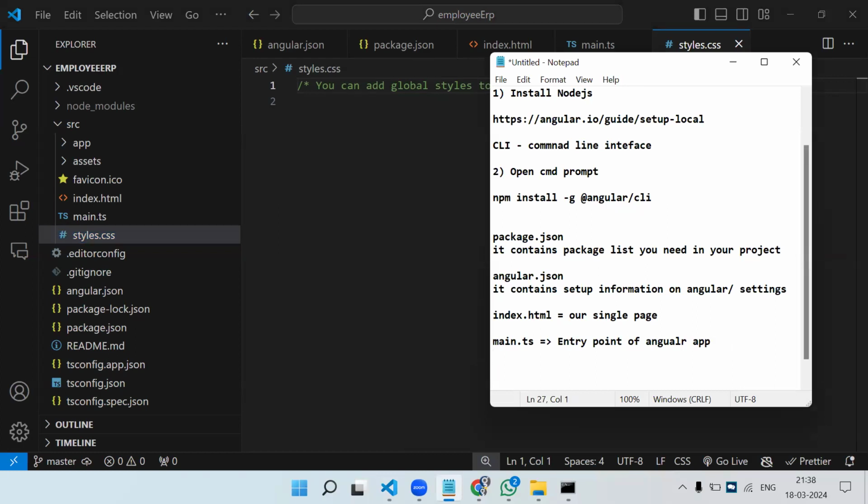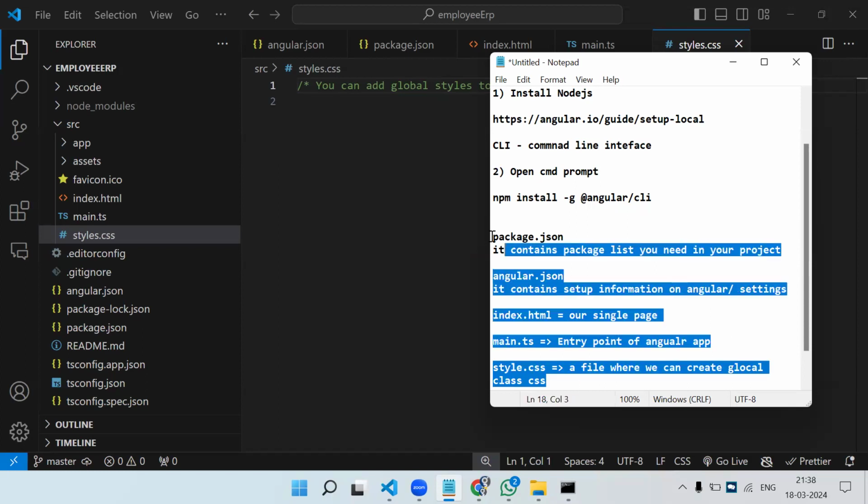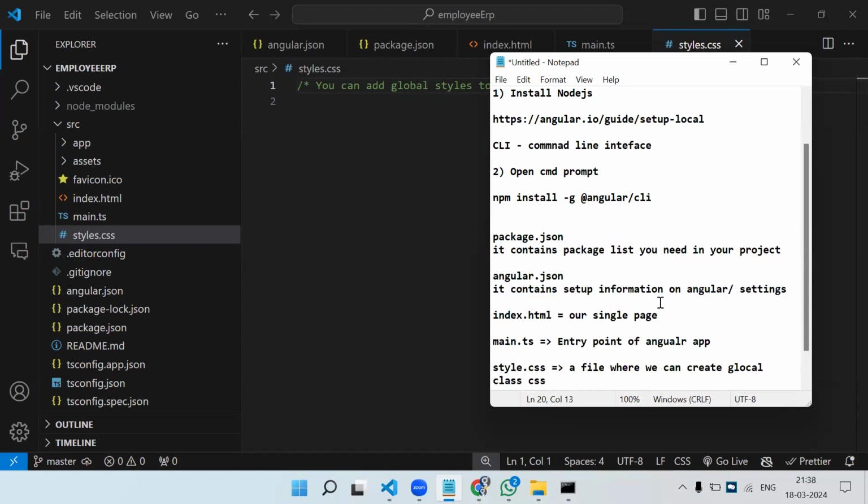We said CSS, that's why it created a CSS file. If we had said SASS, it would have created an SCSS file. So style.css is a file where we can create global CSS classes. These are the outside files which are important.